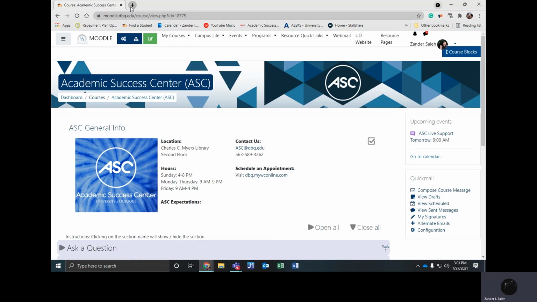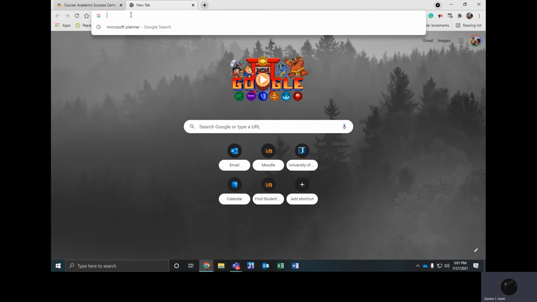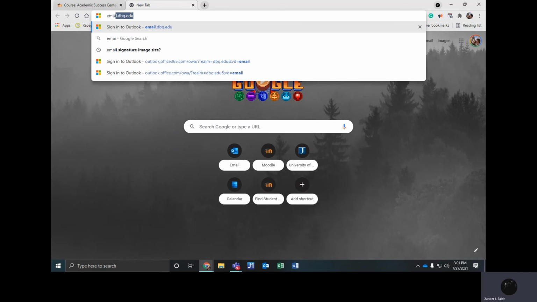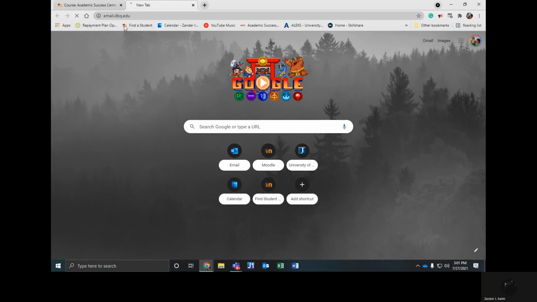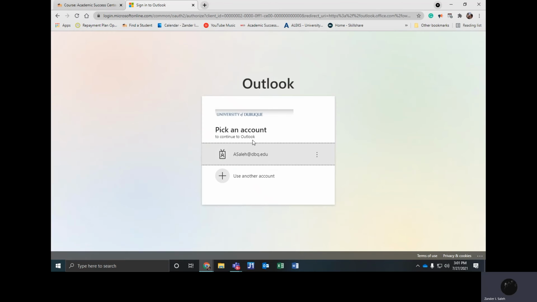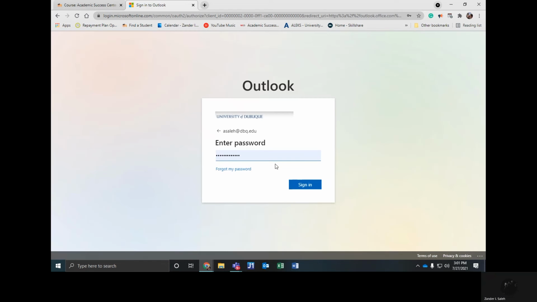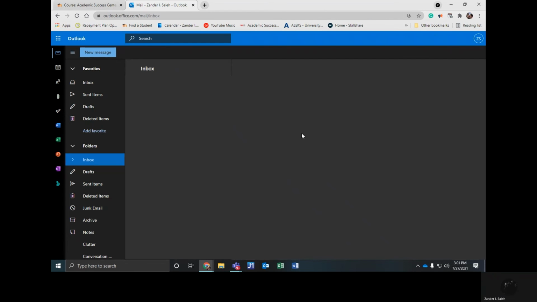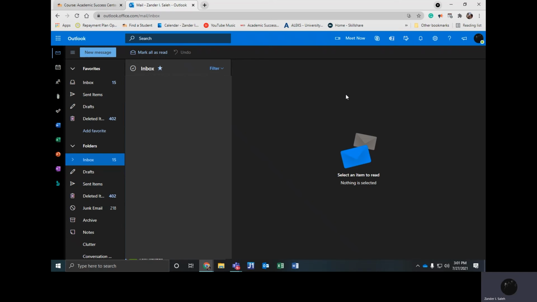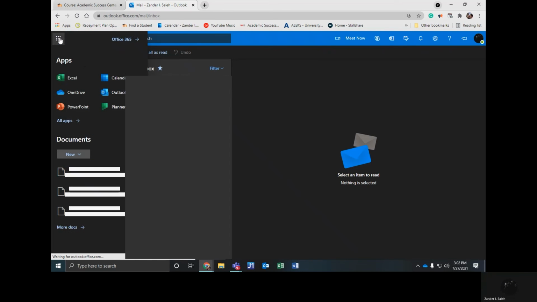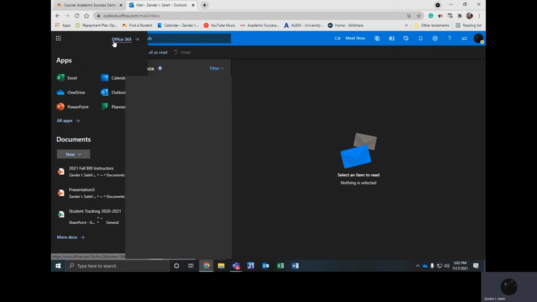When you're ready to download Microsoft Office, the best place to start is email.dbq.edu. We'll sign in with the email provided by the university. Once we get to our email, we'll click the 9 dots in the upper left-hand corner, and then we will click Office 365.